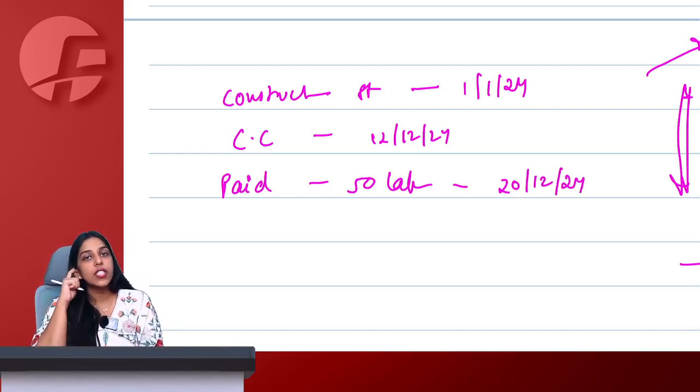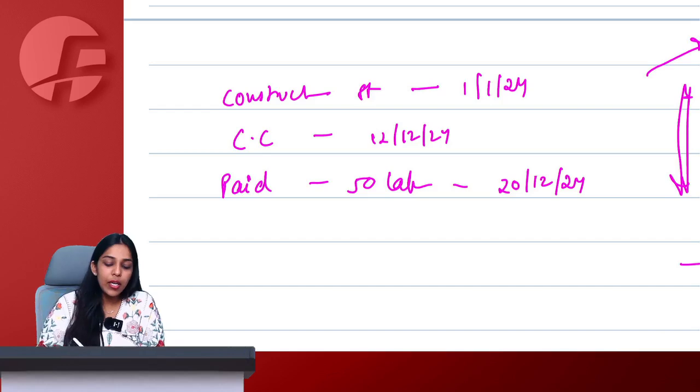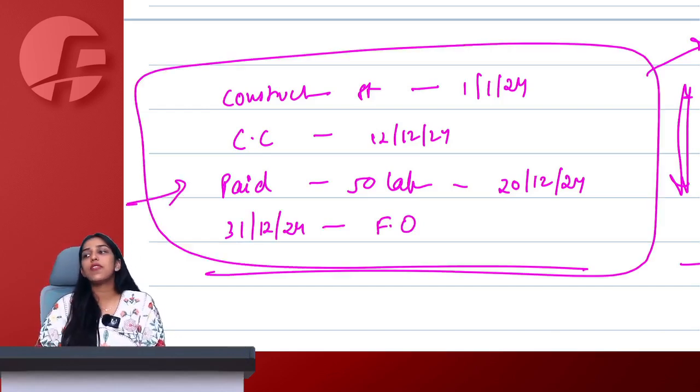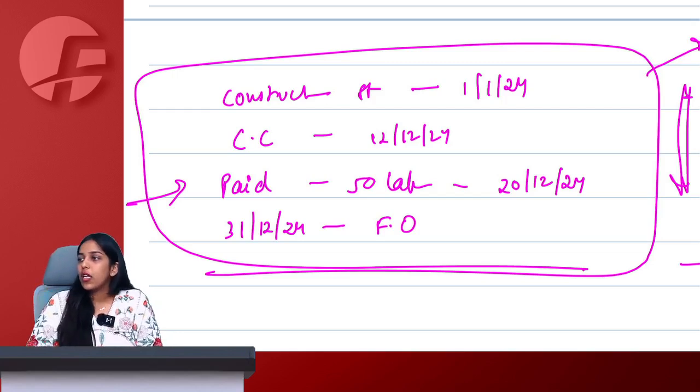And then I was the first person to actually go and occupy the building. So I occupied the building on New Year's Eve, 31st December 24. First occupation was done. Tell me whether GST will be applicable on this 50 lakh that I have paid as a consideration to purchase this property. Tell me yes or no.